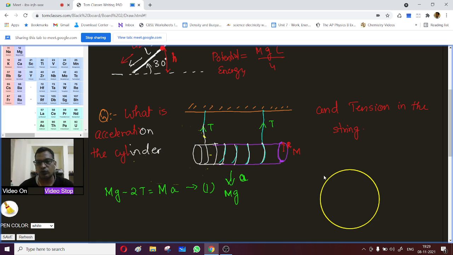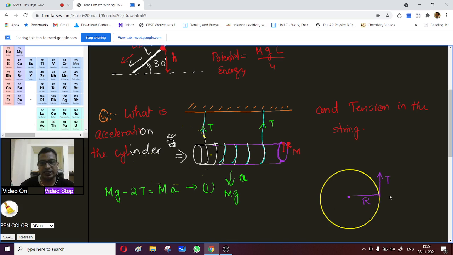If you look from this side, there is a string, and again there is a presumption that the string will be tangential. So a tangential force T is acting over here, and this is the radius of the cylinder.